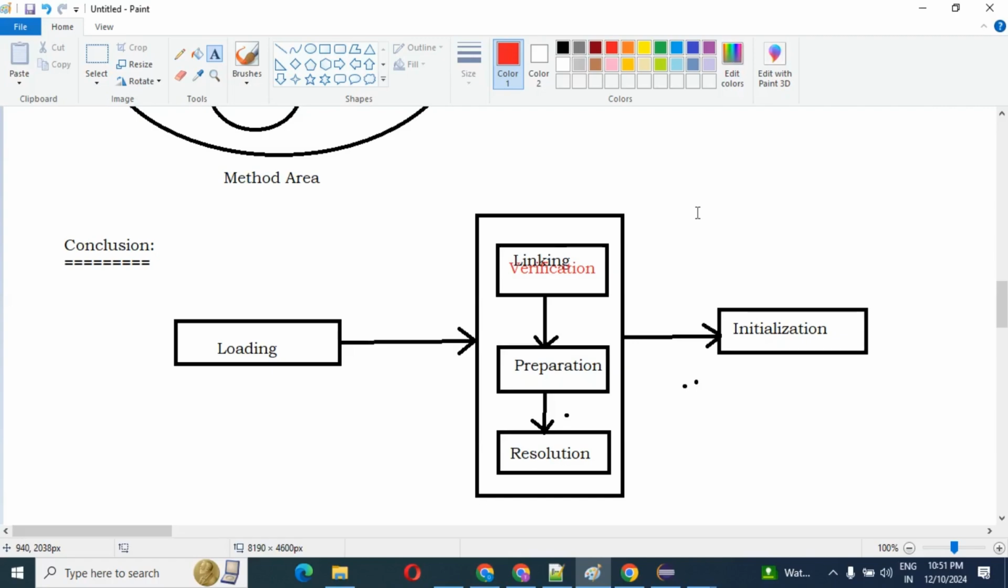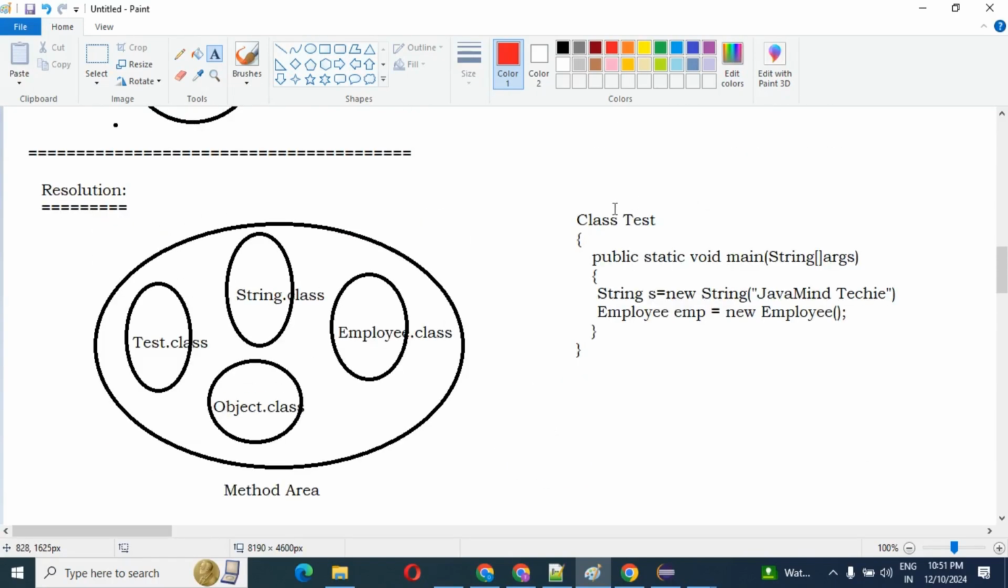But then next comes resolution. Suppose you are going to execute any Java class. In the class, how many types of symbols will there be? Suppose you are going to execute the test class. In the test class you can see String is there, Employee is there, and the super class, the Object class. So these are all symbols. Resolution is the process of replacing all symbol references used in our class with the original references from the method area.